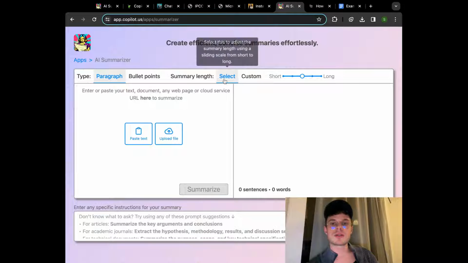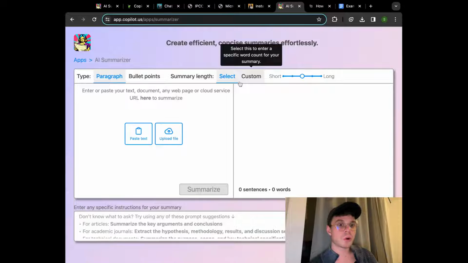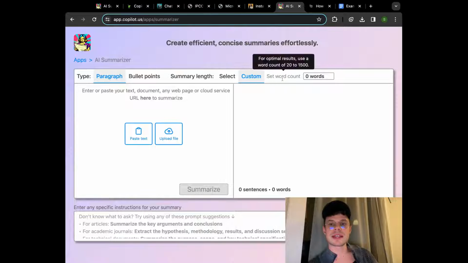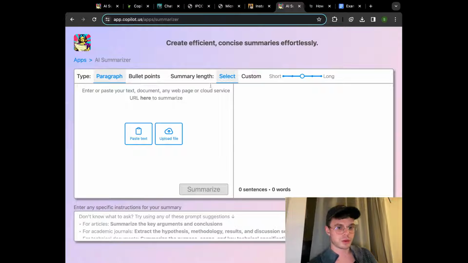After that, we can select the summary length by scrolling from short to long or in the middle. Or in case you have something very particular, which I think would be super relevant for students, if you have a particular amount of text, words or characters, here you can choose custom and set the word count. So for example, if you are working with an article and you need a 100-word summary, that is a great way to have those settings and have all the control you want.